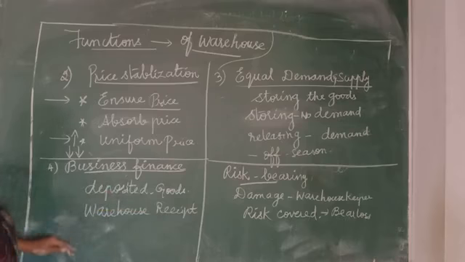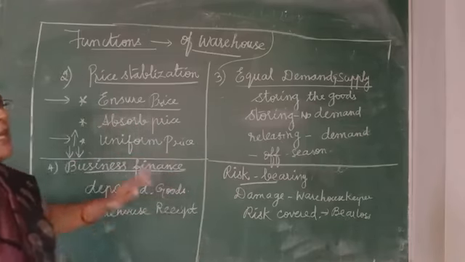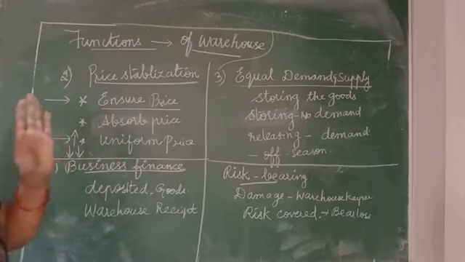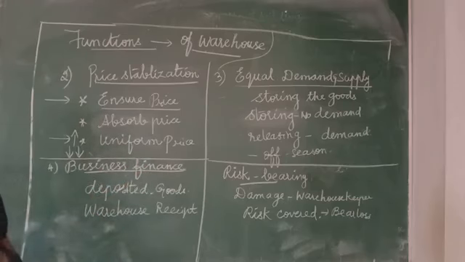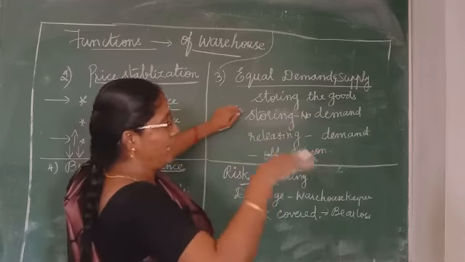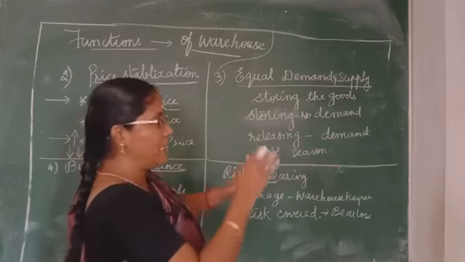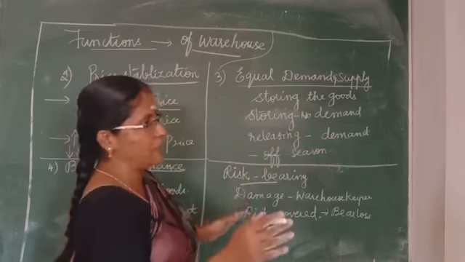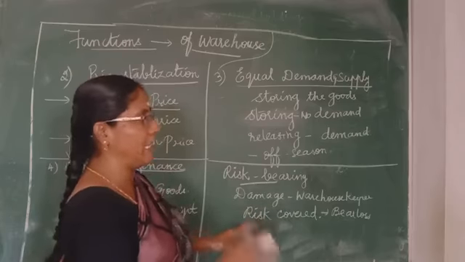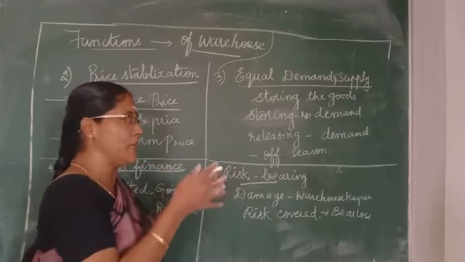Then let us move on to equalizing demand and supply. By storing the goods, warehouses equalize the demand and supply. How? By storing the goods throughout the year. Whenever there is no demand, they are storing the goods. When there is a demand, they are releasing the goods, so that the customer can get seasonal goods during the off-season period.